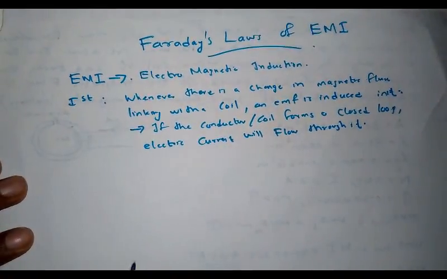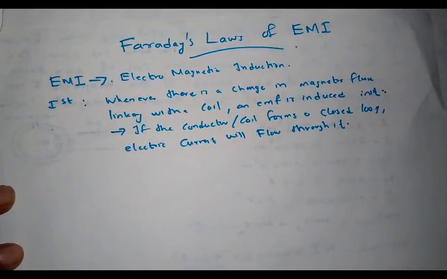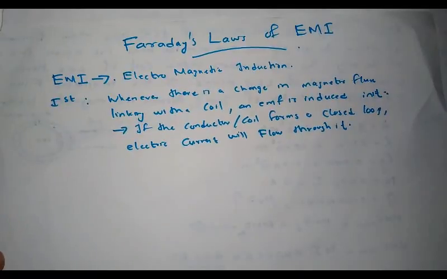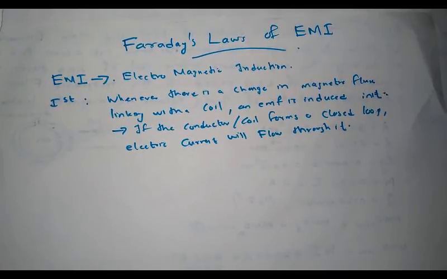So this phenomenon of generation of electricity is termed electromagnetic induction. Here, electricity is produced from magnetism and there is no physical connection between the magnetic field and the conductor. Change in magnetic flux linking with a coil leads to generation of EMF. This change in magnetic flux can be achieved in two ways.